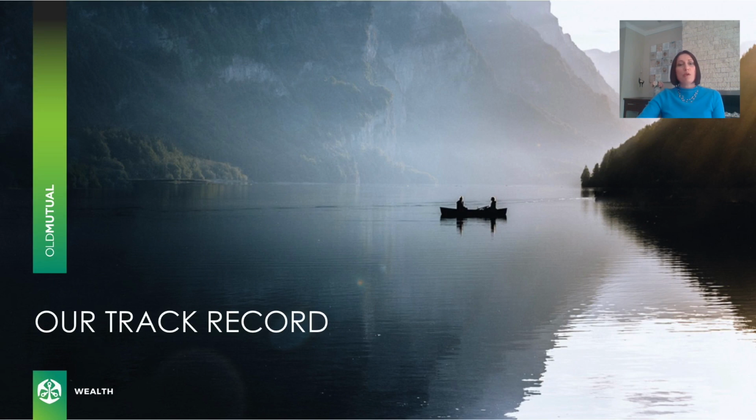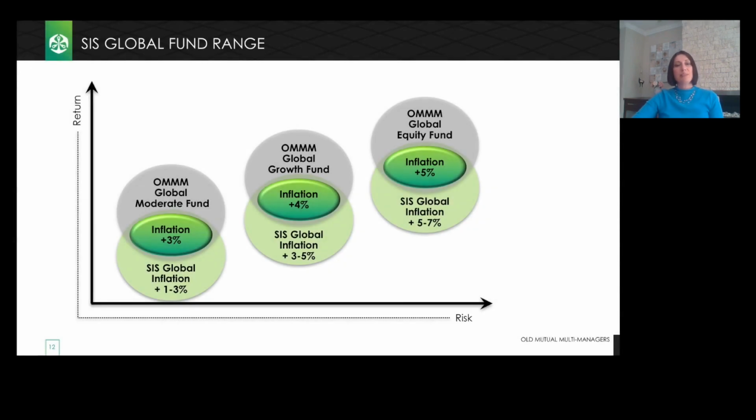So although the global range was only launched a year ago, we have a long-term track record and expertise in managing global funds. We've been managing the CIS Global Inflation Plus range for the last 15 years, employing the same investment philosophy and process. As a matter of fact, the Old Mutual Multi-Managers Global Range, launched a year ago, overlaps very closely with the CIS Global Funds from a real return objective point of view, as indicated on this graph.